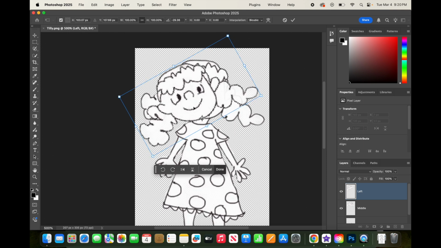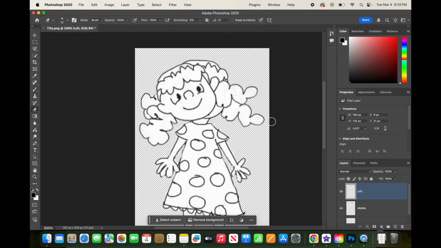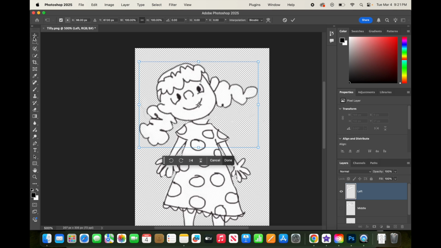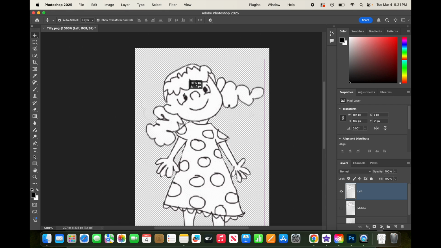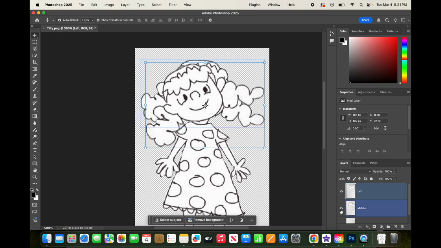I'm going to leave this one here, and I'm going to click return to enter that. And I'm going to turn off the middle head so I can see it. Now, you might see that there's a little bit of a gap here. I'm going to click the move tool, and I'm going to move that head down a little bit, just like that. So now it doesn't look like her head has a big chop in it. Turn on the middle head again.